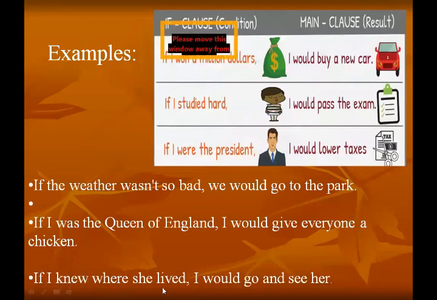If I knew where she lived, I would go and see her. This is also an impossible thing because you don't know the area where she lived. If I knew where she lived, I would go to see her. Now I think the picture is more clear to you. Now you understand more clearly what the second conditional sentence is based on.